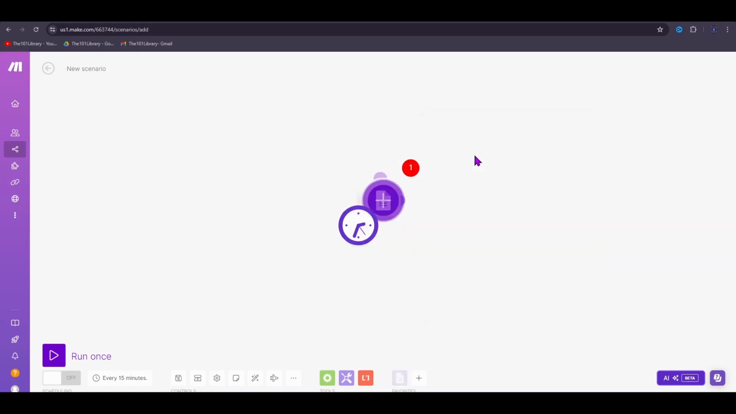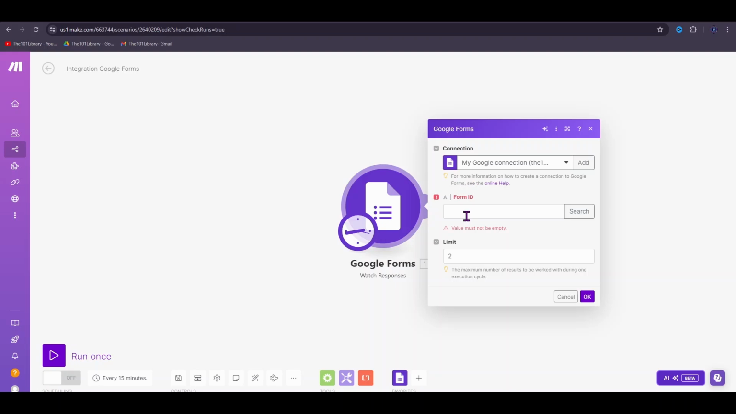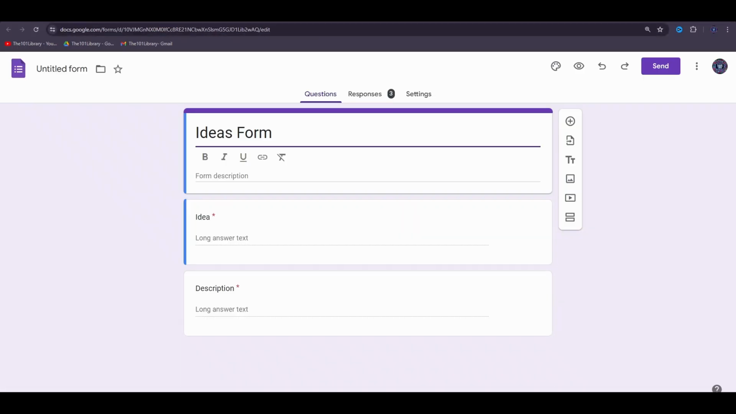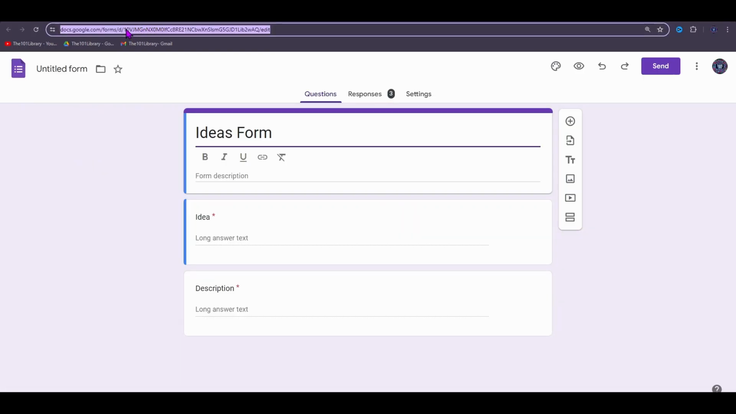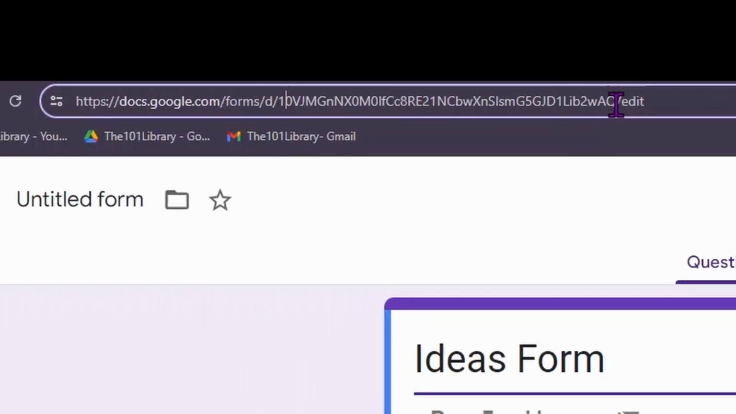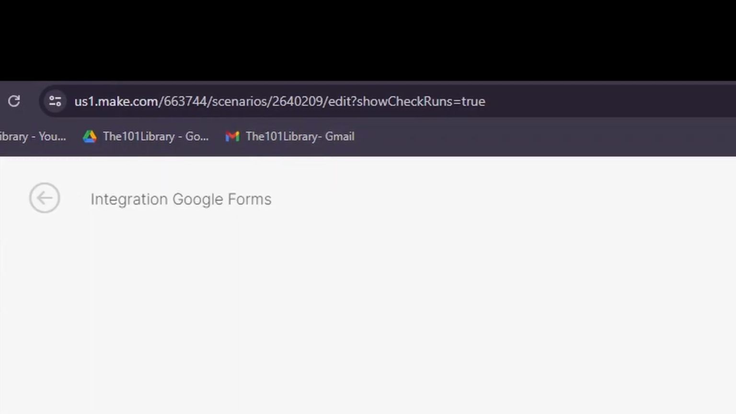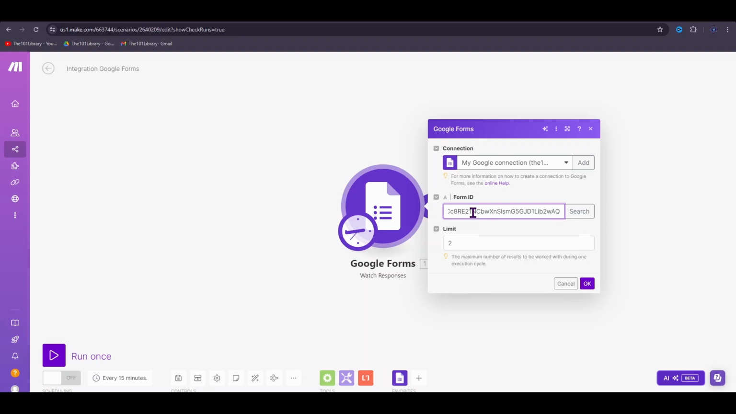Click on Watch Responses, and here you'll have to specify the form that you want to use. First, you have to connect to your Google Forms account. Click on Add Simply and follow the steps. Now, for the form ID, head back to your form, and you will find the form ID in the search bar between the D and the edit. Copy all that text, head back to Make, and paste it into Forms ID.